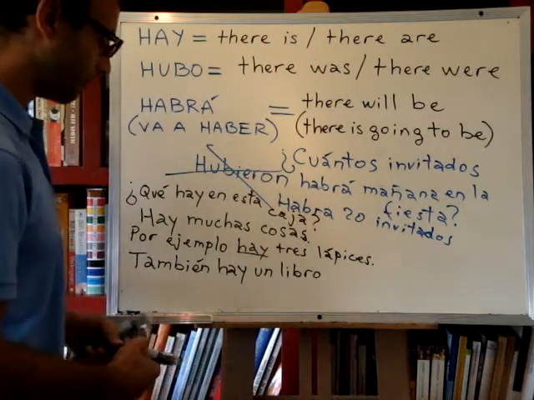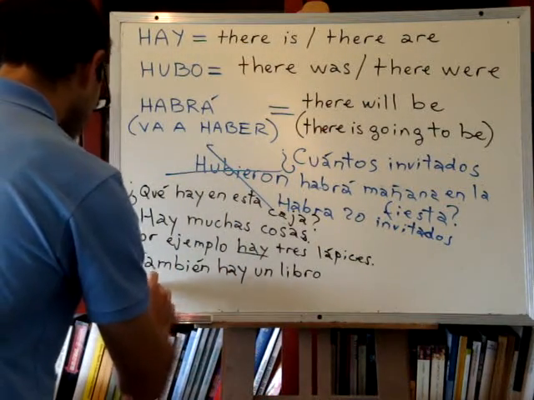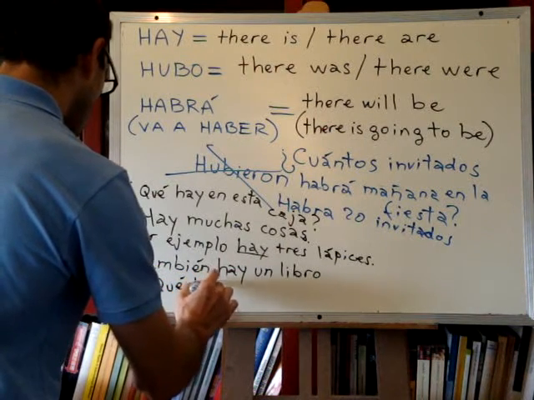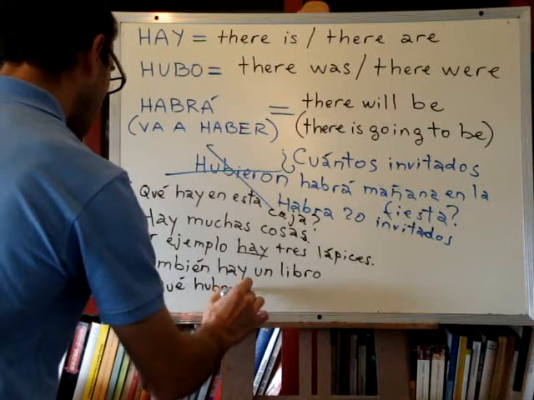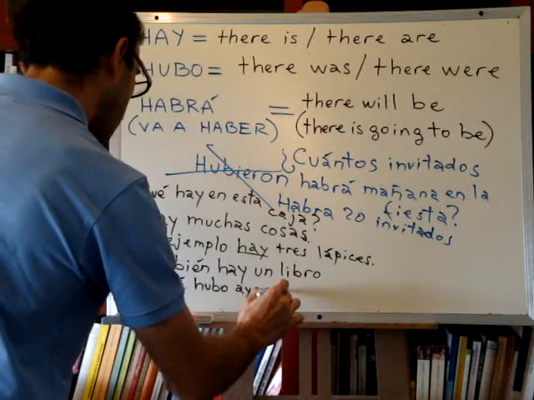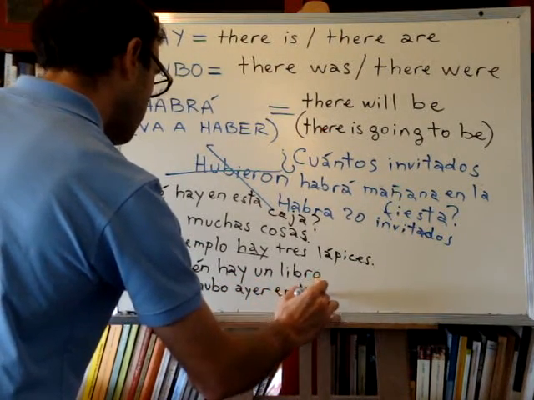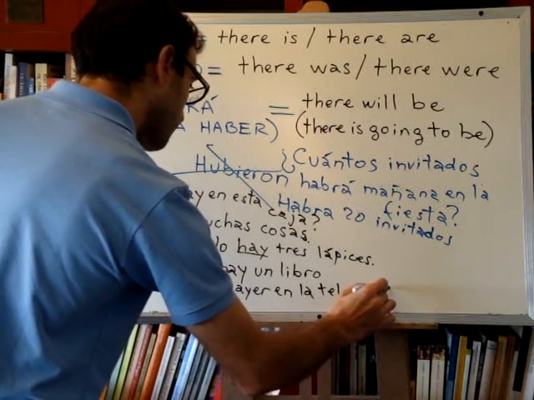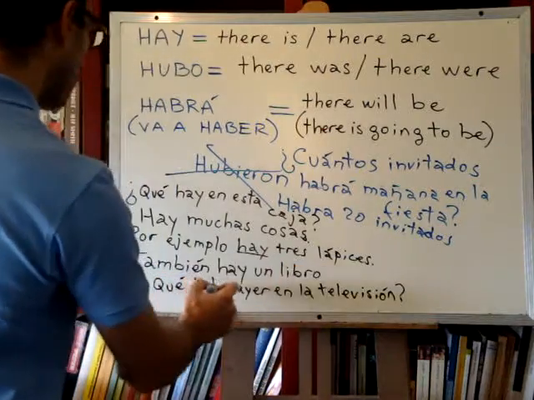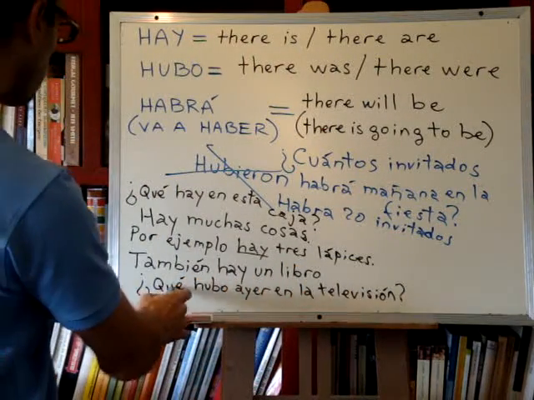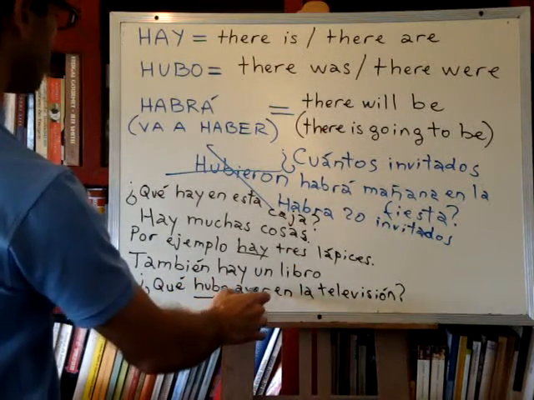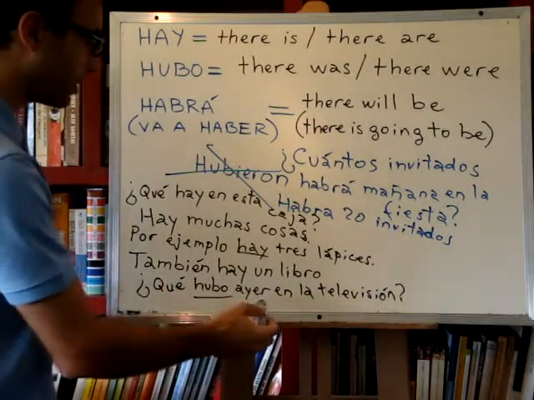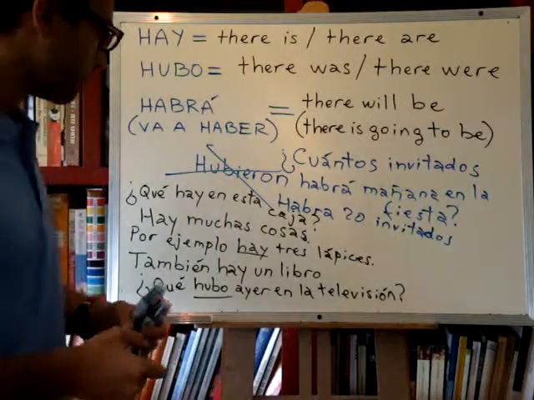Or en la televisión. ¿Qué hubo ayer en la televisión? Means what was there yesterday in the television. Actually, that's literally right. That means on TV. Okay?